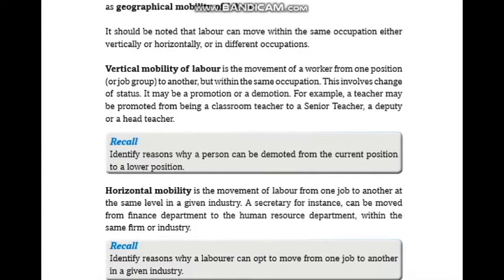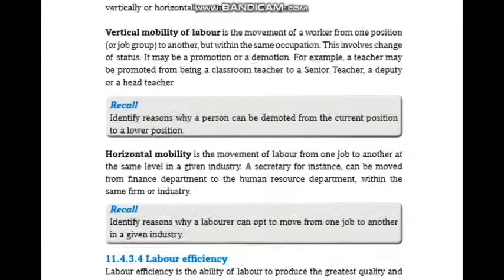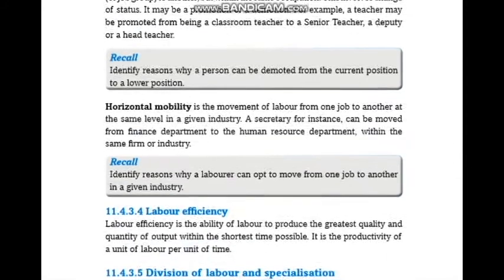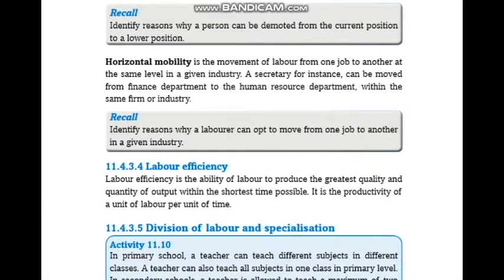It should be noted that labor can move within the same occupation, either vertically or horizontally, or in different occupations. Vertical mobility of labor is the movement of a worker from one position or job group to another, but within the same occupation. This involves change in status. It may be promotion or demotion. For instance, teachers may be promoted from being a classroom teacher to a senior teacher, a deputy, or a head teacher. So as I recall, identify reasons why a person can be demoted from a current position to a lower position.